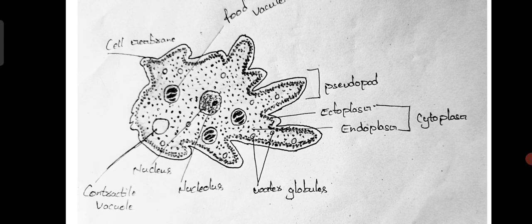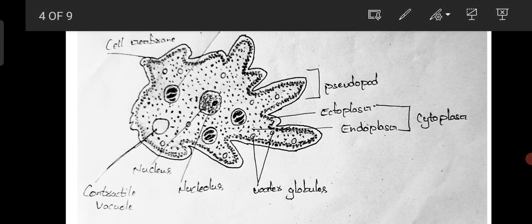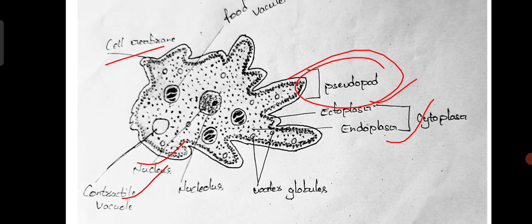This diagram is drawn by our student Umar, belonging to first BZC. And here you can see the various cell organelles like food vacuole, contractile vacuole, nucleus, ectoplasm, endoplasm, cell membrane, and pseudopodia, etc.